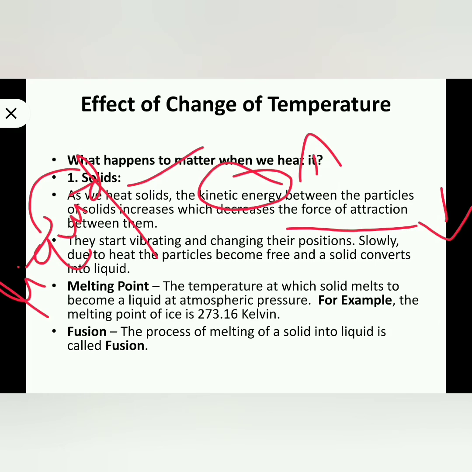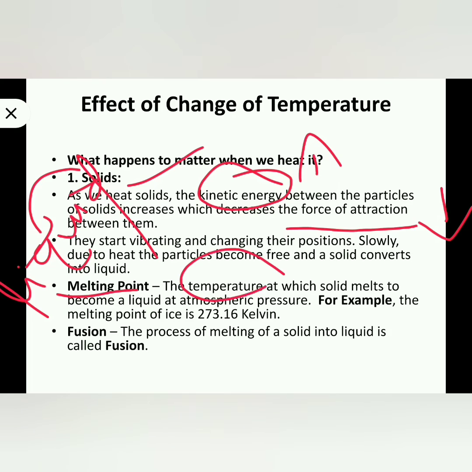What happens when we provide temperature to a solid? Kinetic energy increases, which leads to a decrease in the force of attraction between the particles, and the particles move away from each other and start converting to liquid.